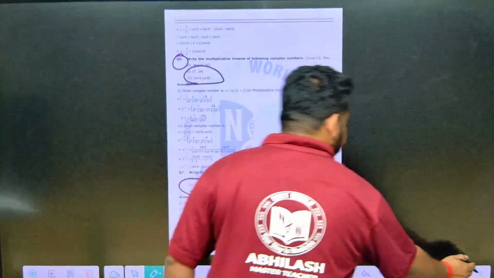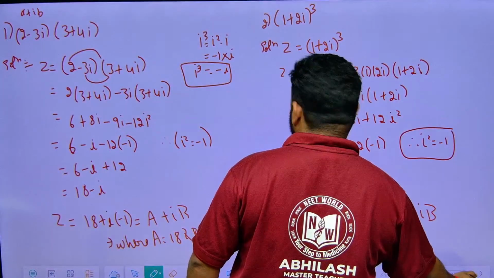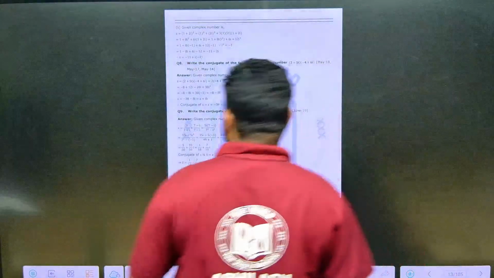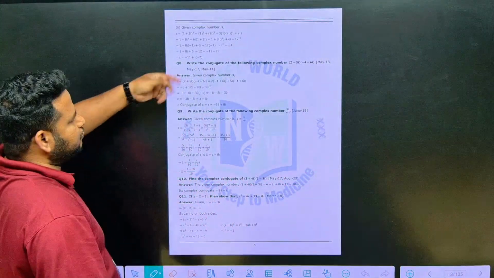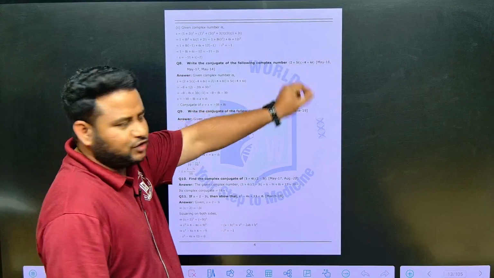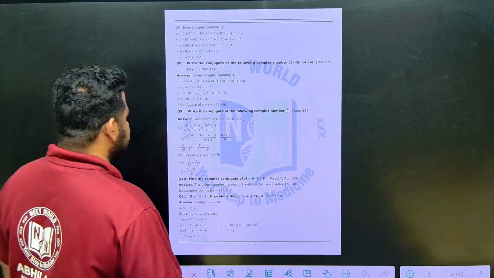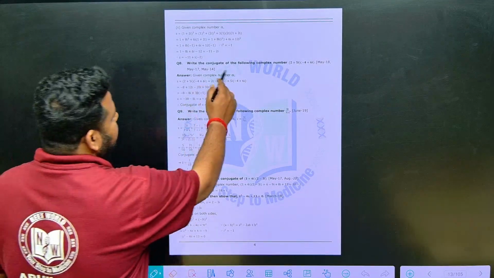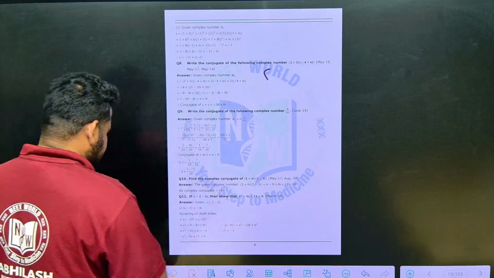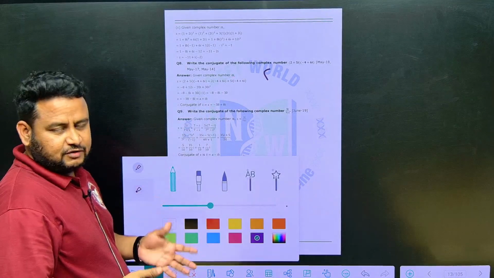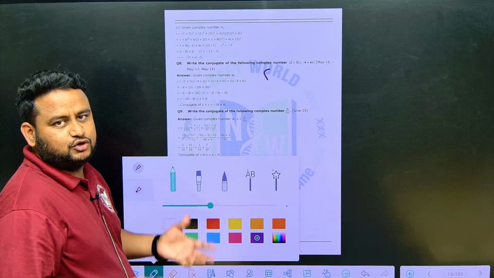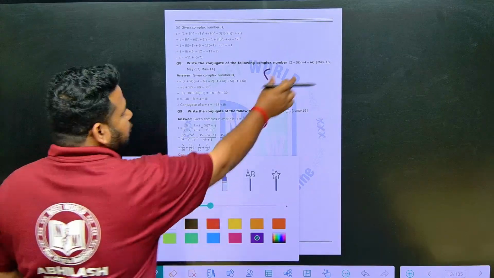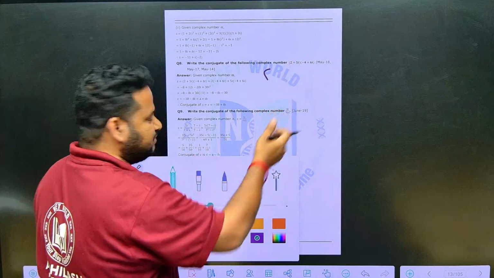So this is the question that we solved. So this is one. Conjugate of the complex number we have already done. First you multiply, bring it to a plus ib form, and then we have to find the multiplicative inverse. For anything, whether conjugate or multiplicative inverse, you have to bring it to a plus ib form. So here you will multiply and you will get it in the form of a plus ib, and then you will do it.